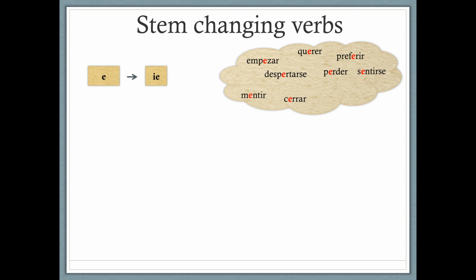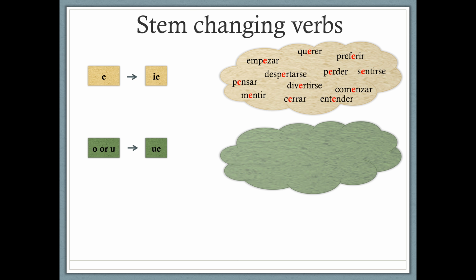mentir, pensar, entender, comenzar, and divertirse. Okay, if you look at these verbs, you see a bold red E. This signifies that that E is the E that would stem change from E to IE when you conjugate the verb. The next type of verb we're going to talk about is O or U to UE stem changing verbs.